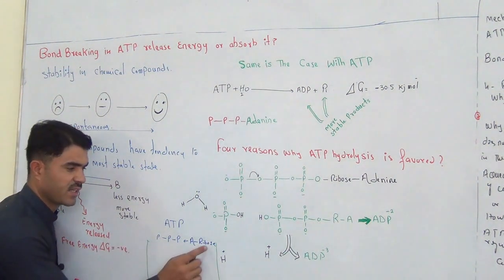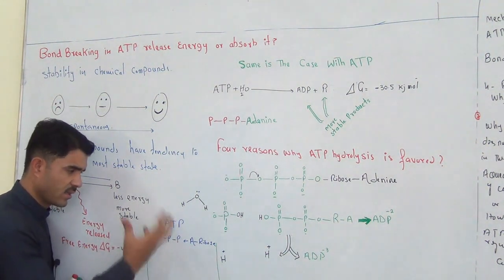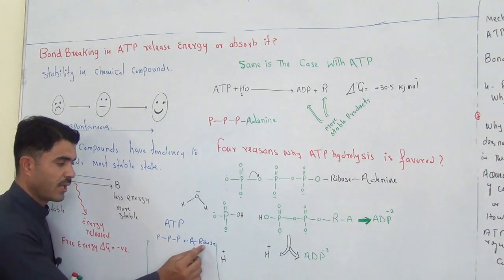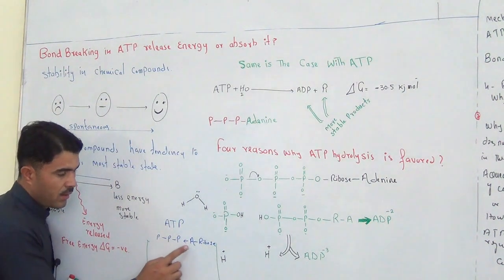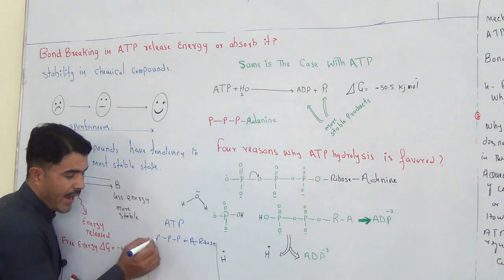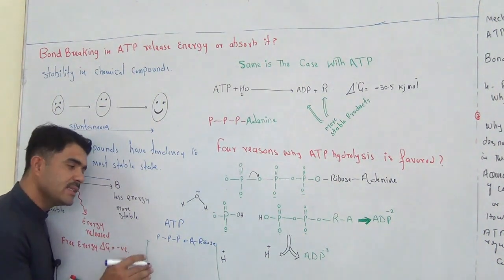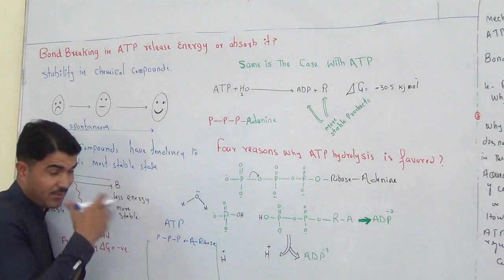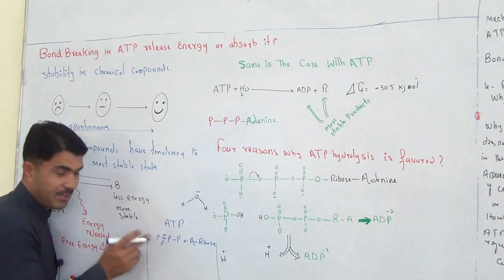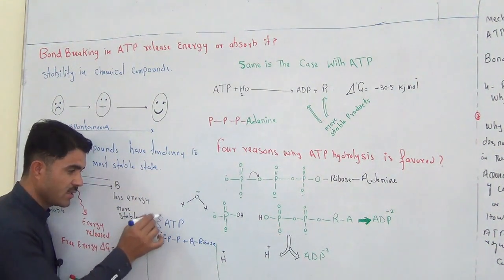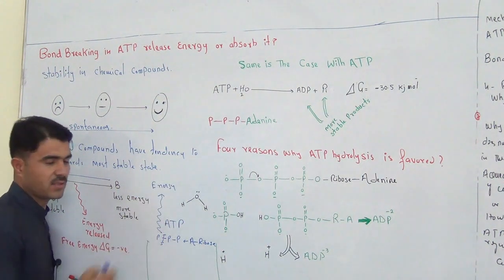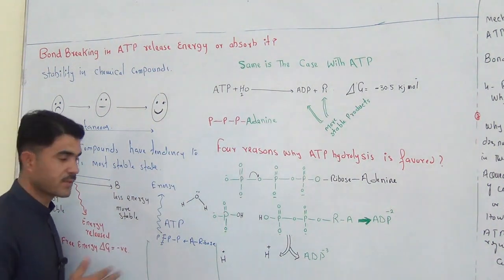You are not concerned with the ribose and adenine. It is just the chemical structure of ATP, a kind of nucleotide where you can see ribose and adenine are there. There are 3 phosphates, and at the lower level the teacher usually says, as far as I remember, that when that bond is broken, the energy is released. And that energy we use for different purposes.